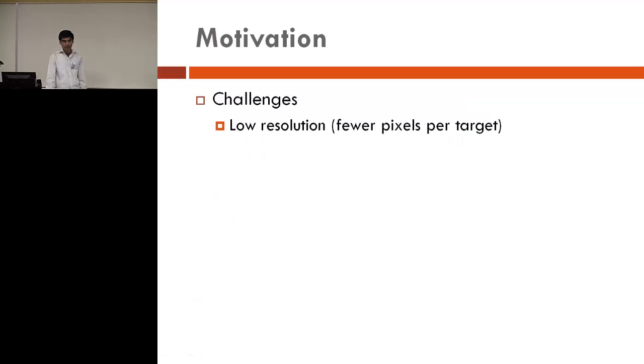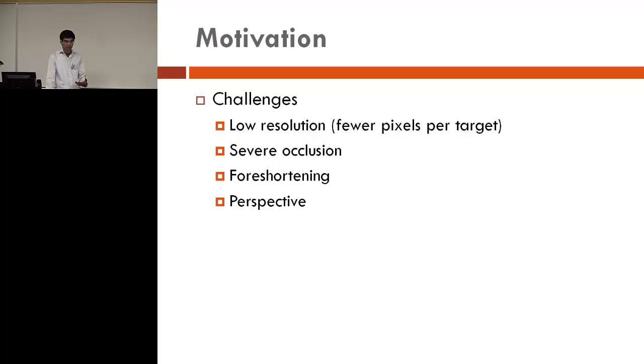Some of the challenges that are associated with dense crowds are low resolution. There are fewer pixels per target, which makes analysis very difficult. Then there are severe occlusions, where many of the body parts are occluded and not visible. And then there are perspective effects, the change in scale, which makes this problem very challenging.